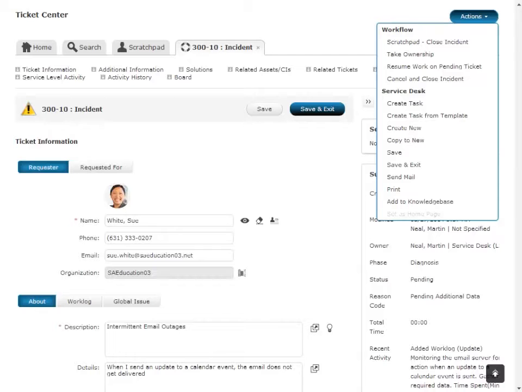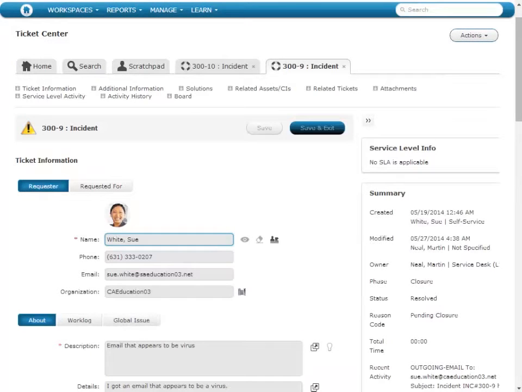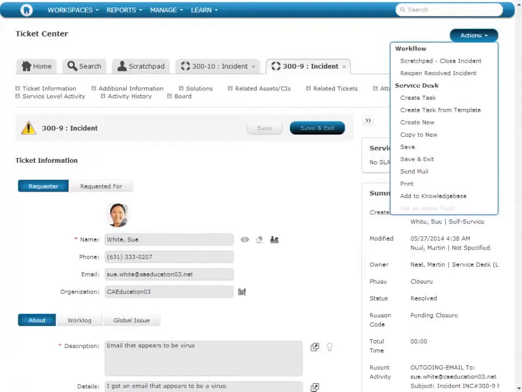Now, let's examine another ticket where the status is resolved. Click the Home tab and select the ticket email that appears to be virus. In the summary, we see that the status of this ticket is resolved. So, the Take Ownership action should not be available on this ticket. Click the Actions drop-down menu. We see that the Take Ownership workflow action is not listed. This is because the conditions on the ticket do not match the matching conditions defined on the workflow action.